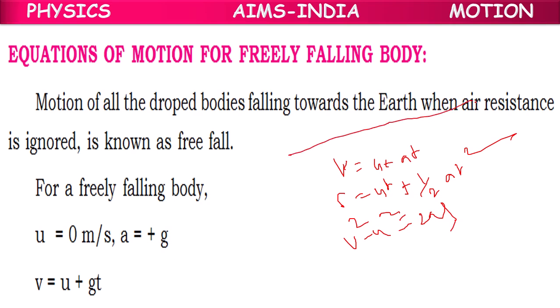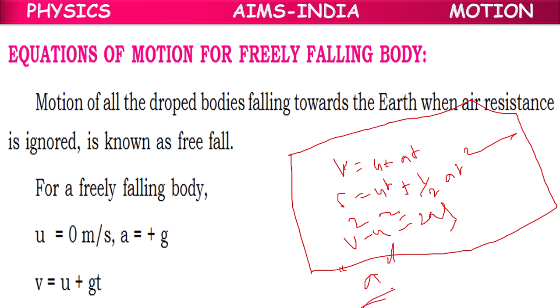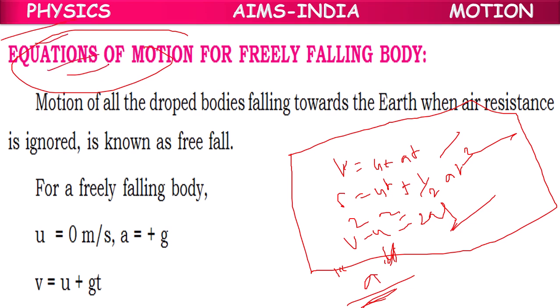Like this, we have 3 equations of motion for uniformly accelerated bodies, means for bodies moving with constant acceleration. So now we are applying the 3 equations of motion for a freely falling body.